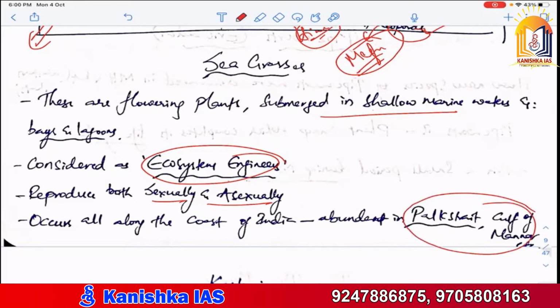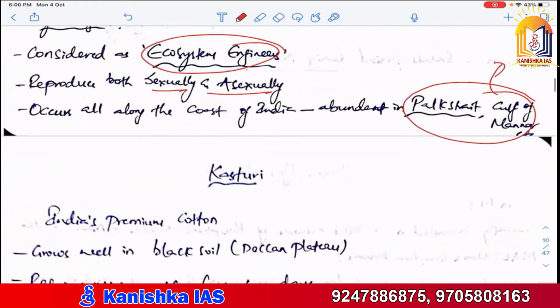Where is this Gulf of Mannar? Between India and Sri Lanka. Very good. So Palk Strait, try to know which comes first from north to south. Arrange Palk Strait and Gulf of Mannar and relevant places around it. Gulf of Mannar is important from north to south.